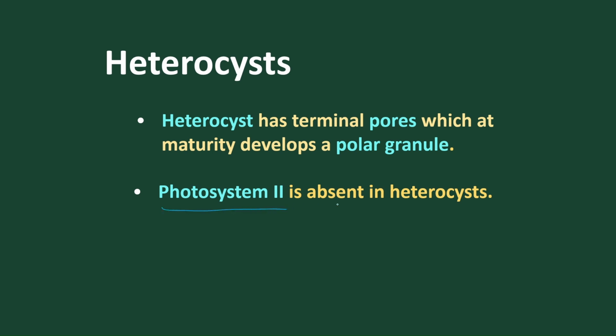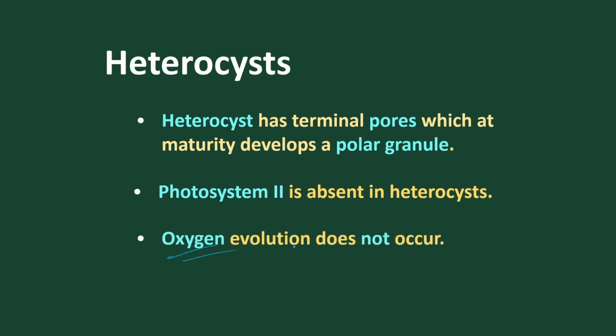Photosystem 2 is absent in heterocyst. Photosystem 2 helps in photolysis of water, the breakdown of water to release oxygen. So the heterocyst never releases oxygen, because the photosystem 2 pigment system is absent.